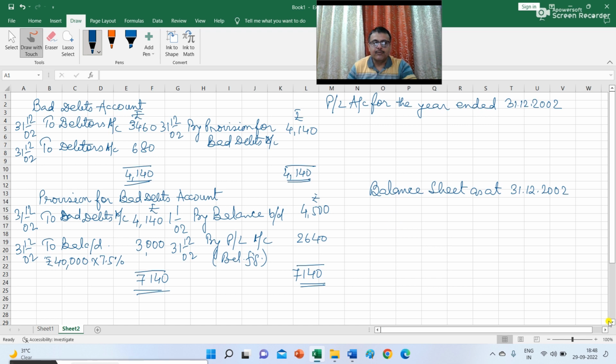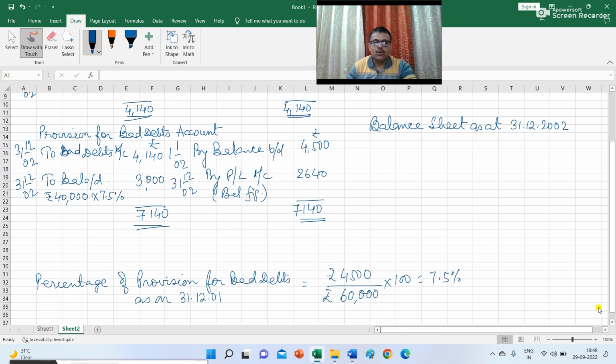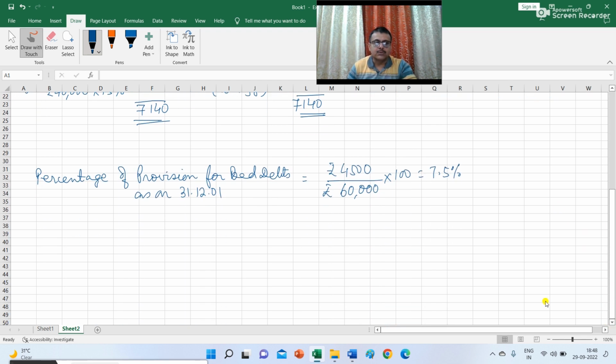So journal entry will be cash account debit 240 to profit and loss account.